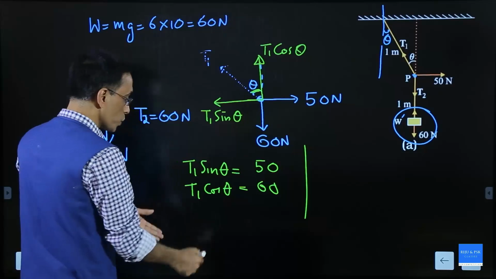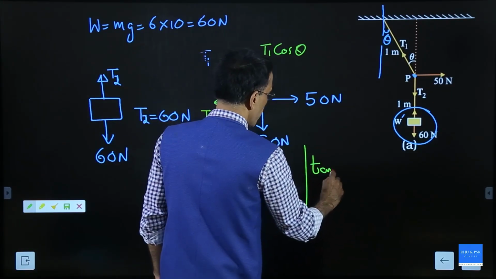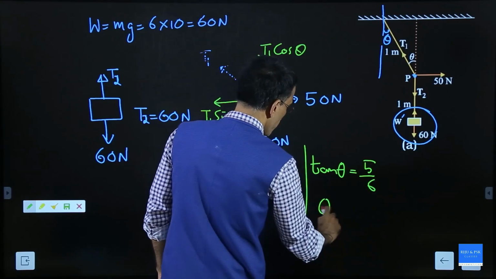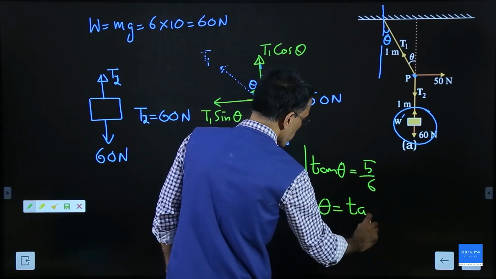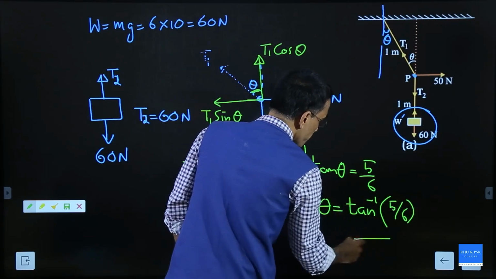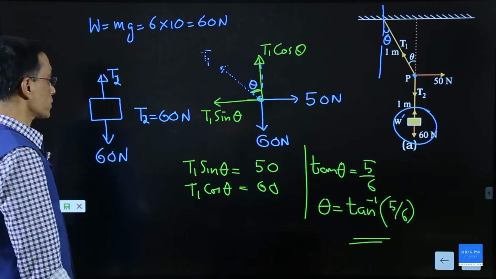If you divide these two, T1 will cancel, sin theta by cos theta will give you tan theta, equal to 5 by 6. So you can write your answer like theta equal to tan inverse of 5 by 6.